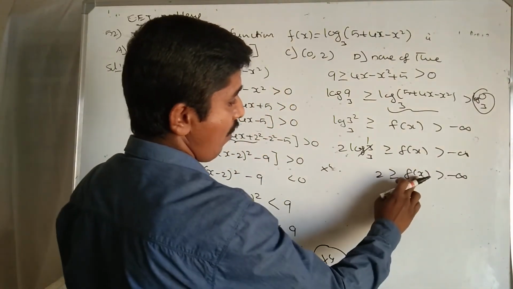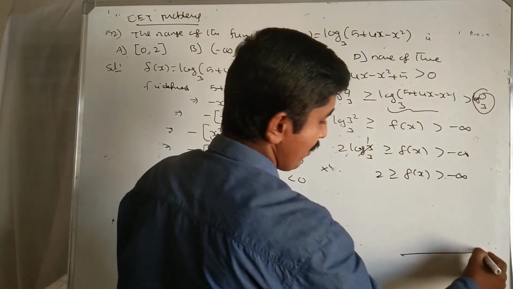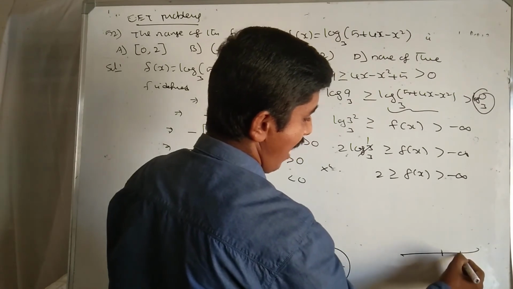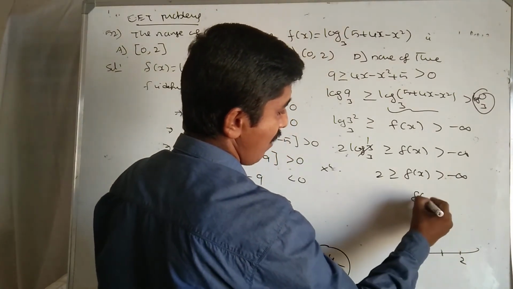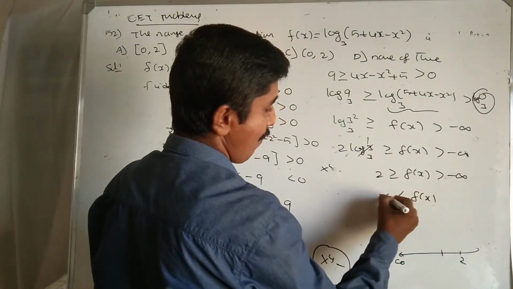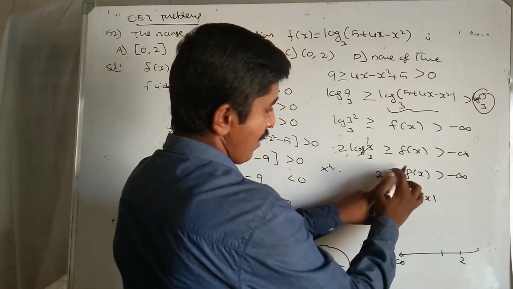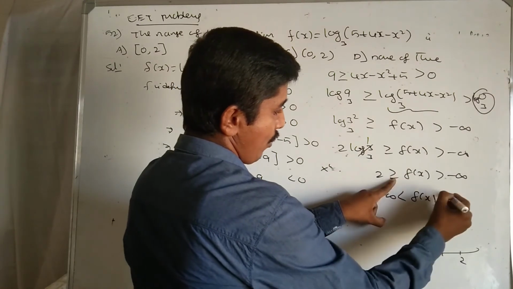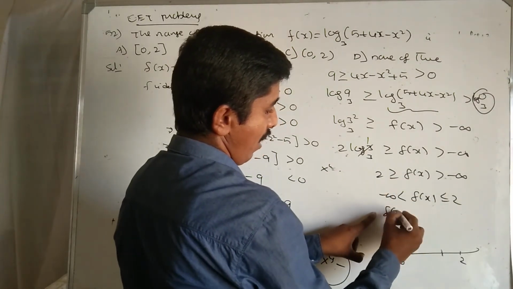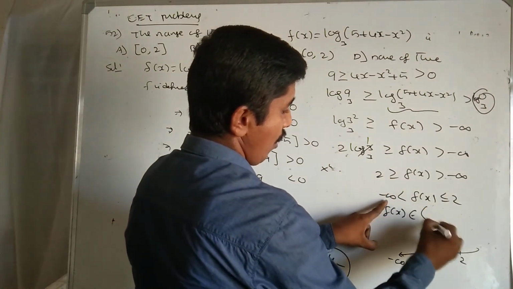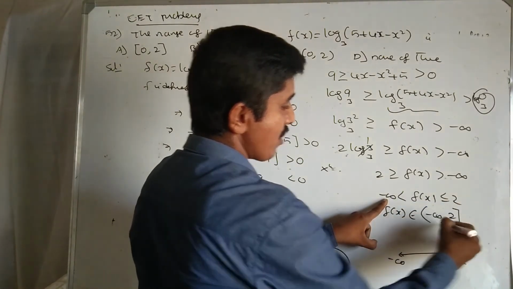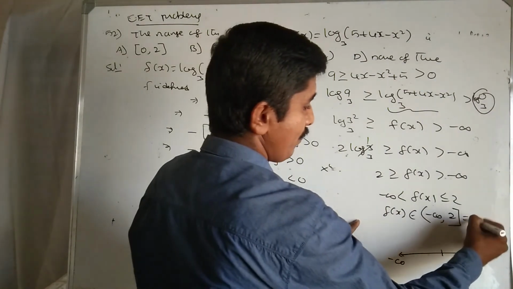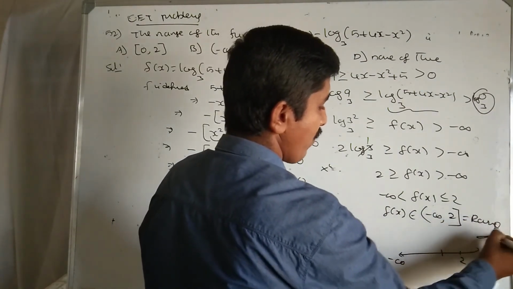Mind it, f of x is less than or equal to 2. This means f of x is less than or equal to 2 and greater than minus infinity. This can be written as f of x greater than minus infinity, f of x less than or equal to 2. Then f of x belongs to the open interval minus infinity comma, closed interval 2, because 2 is included. So clearly this is the range of the function.